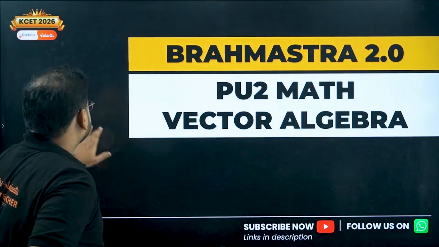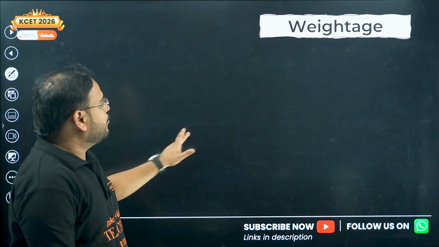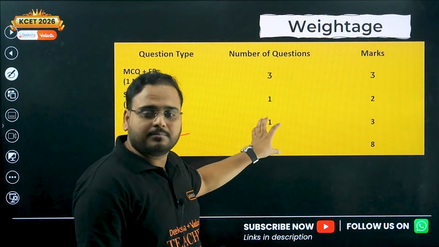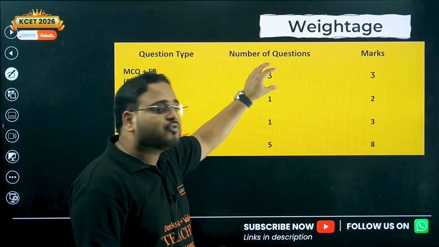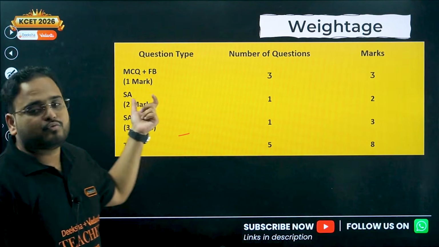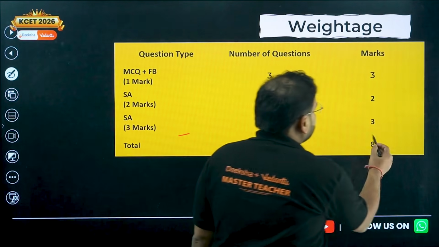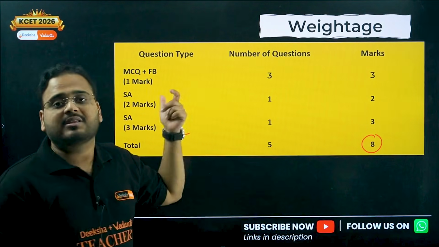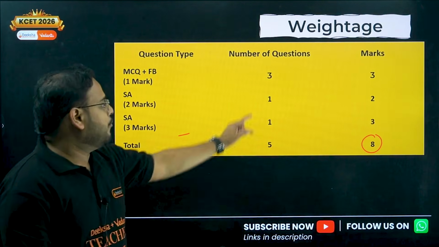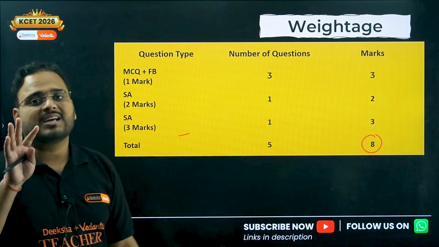Okay, so let's start. First thing first is, sir, weightage. What is the weightage for this chapter? Here it is. So a total of 5 questions will come. 3 will be your 1 marker, and 1 will be your 2 marker and 1 your 3 marker. So basically the total becomes 8 marks. In the 3 1-marker questions, there can be a fill in the blanks also. So 3 questions from 1 mark, 3 marks there. 1 2-mark question becomes 3 plus 2, which is 5, plus 1 3-mark question, total is 8 marks.